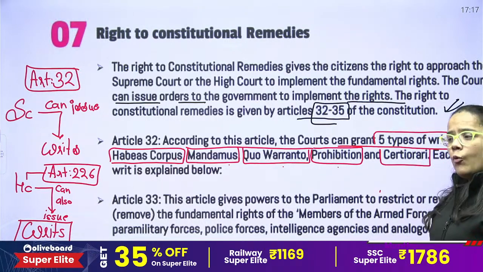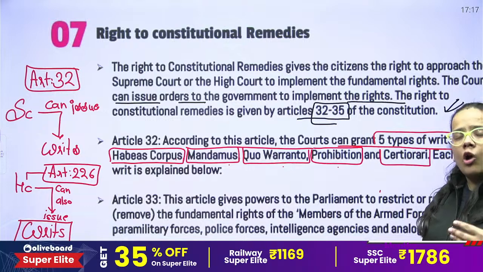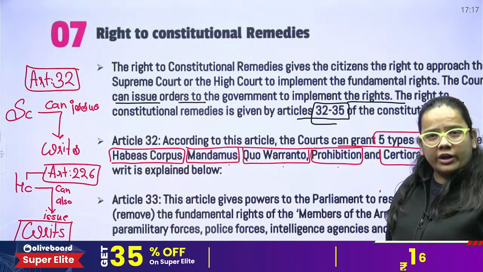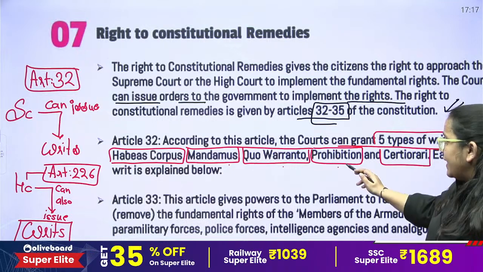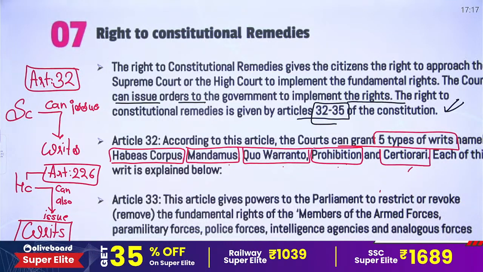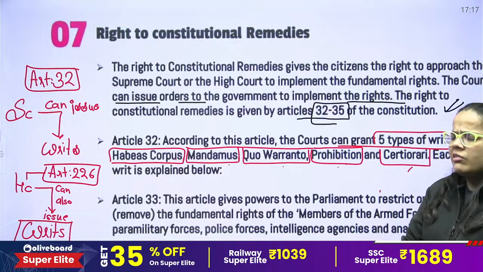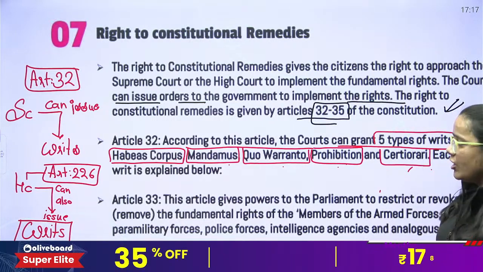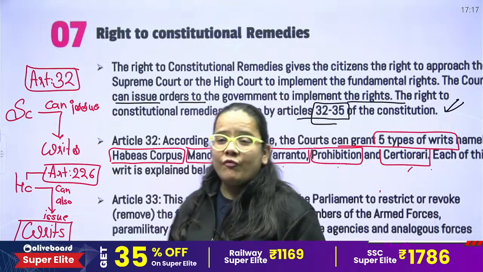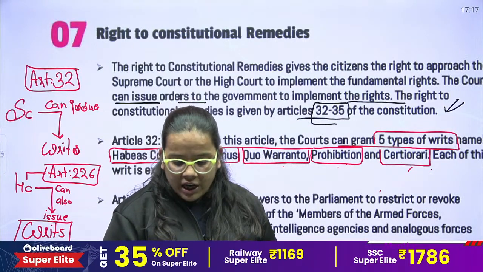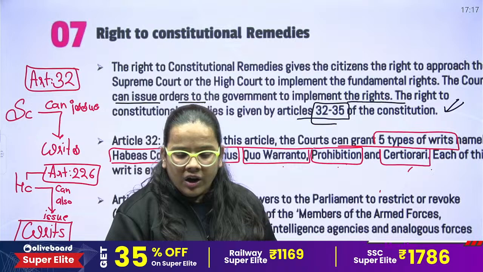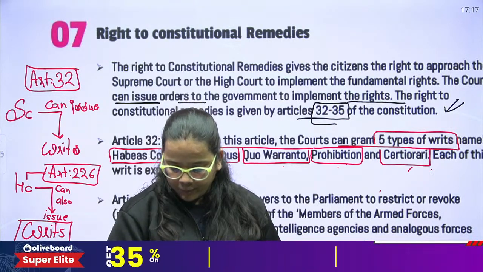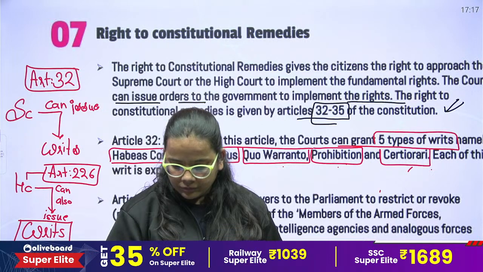Prohibition, whenever the subordinate court crosses its limit and tries to handle a matter or case beyond its limit. Certiorari, whenever the subordinate court is burdened with pending cases. So basically there are 5 important types of writs we can use for the proceedings of fundamental rights. I hope you got the idea regarding this. Okay or not?